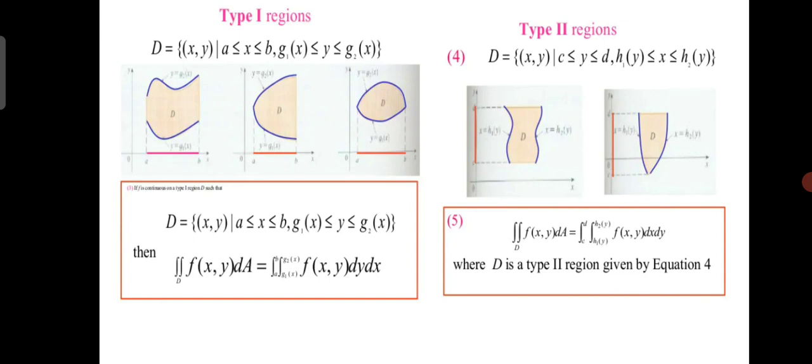D equal to x comma y, a is less than x is less than b, where g1 of x is less than y is less than g2 of x. D equal to x comma y, a is less than x is less than b, g1 of x is less than y is less than g2.